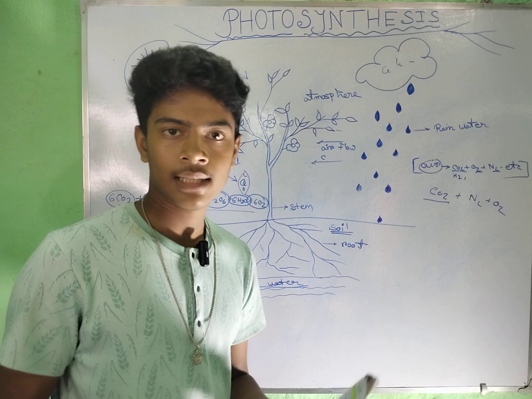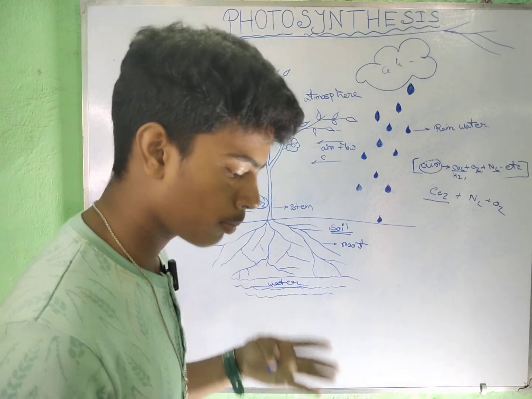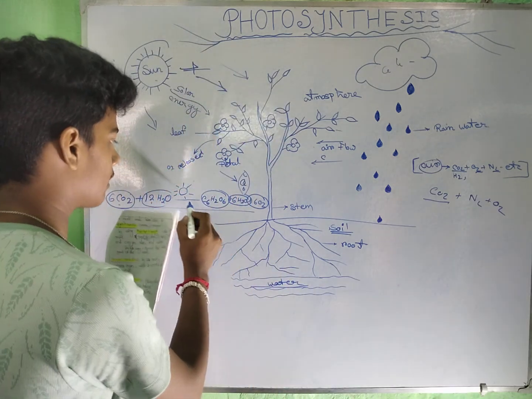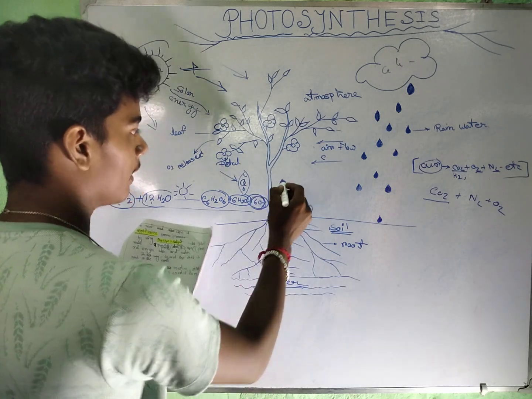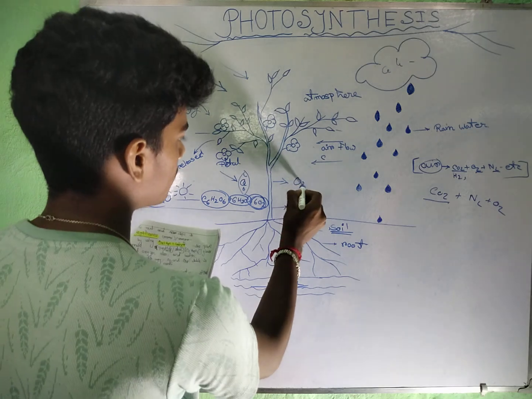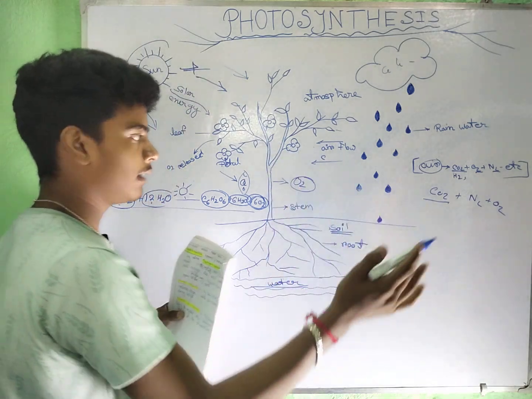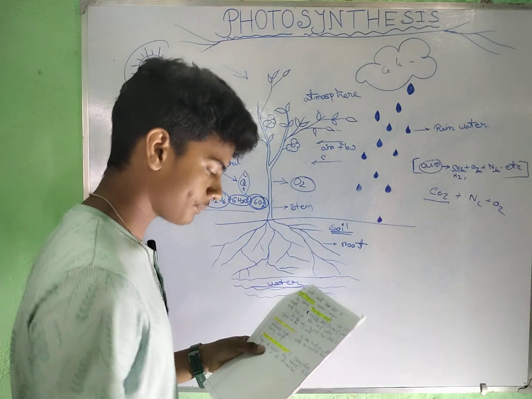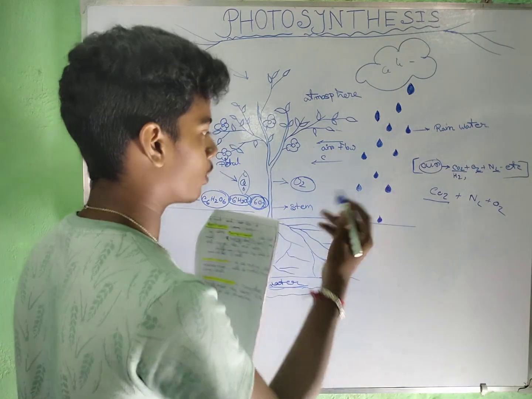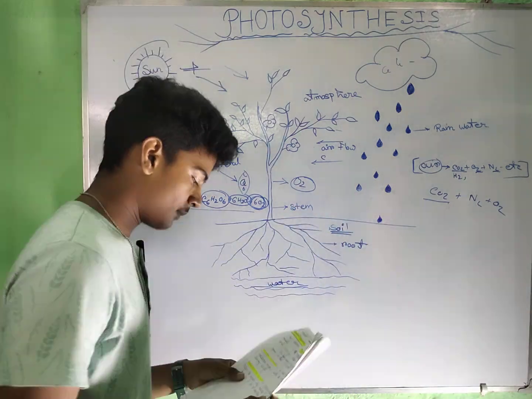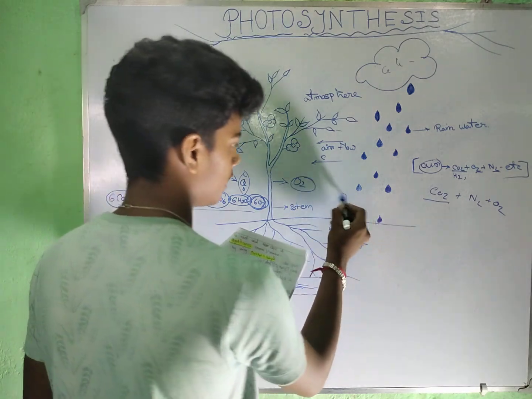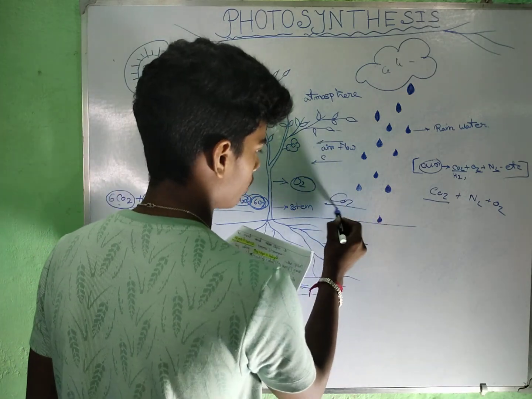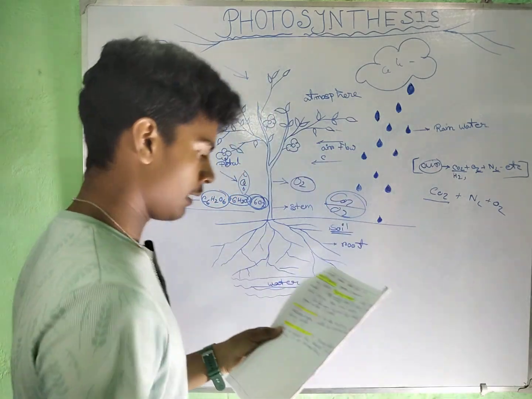So the next thing is oxygen production. By this reaction, the plants make 6 O2. We all know that O2 is most important to all living beings, and we cannot live without O2. And the next is the balance of CO2 and O2.